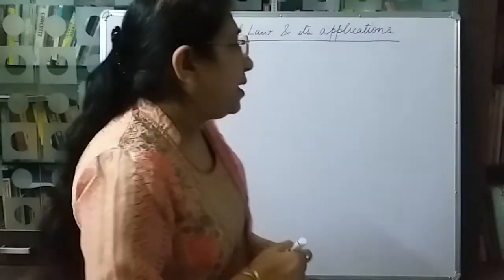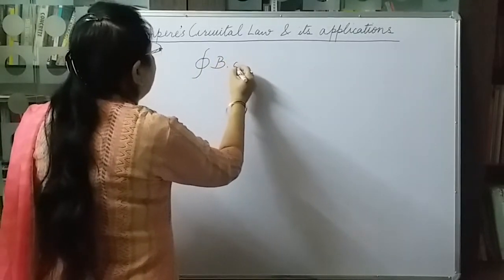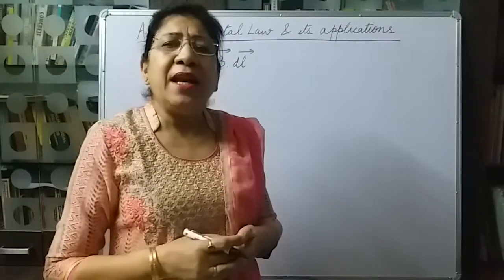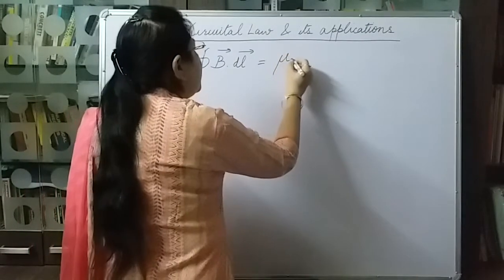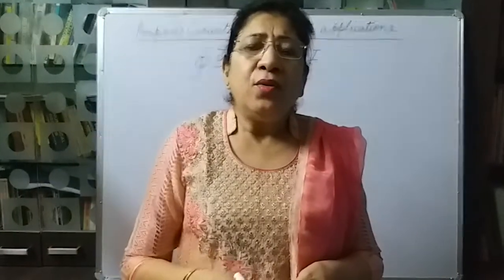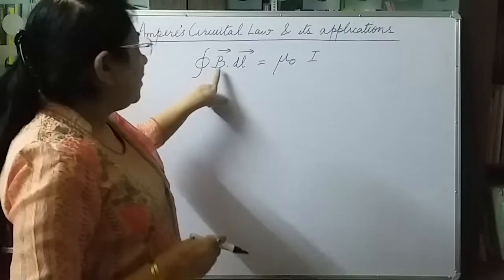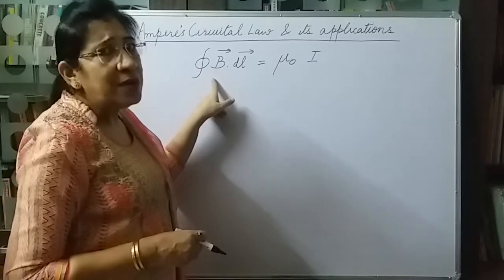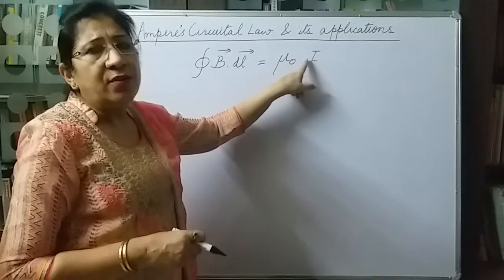The law states that the line integral of the magnetic field intensity is equal to mu naught times the current threading through a closed loop. I'll repeat the law. The line integral of the magnetic field intensity in a closed loop is equal to mu naught times the current threading through the closed loop.